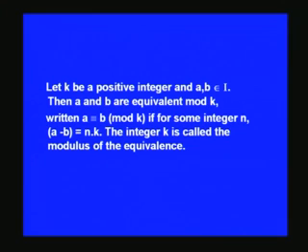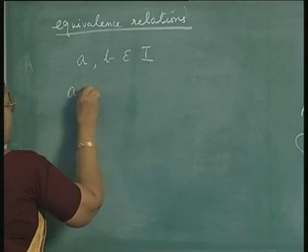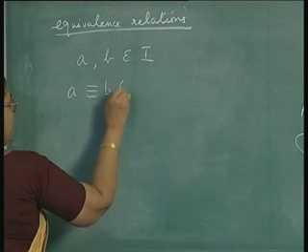If a and b are integers and k is a positive integer, then a and b are equivalent mod k. You write it as a is equivalent to b mod k, that is, you write it like this. A and B are integers and you say A is equivalent to B mod k,